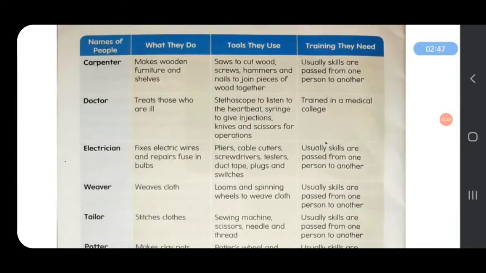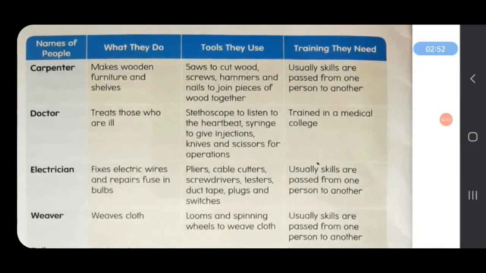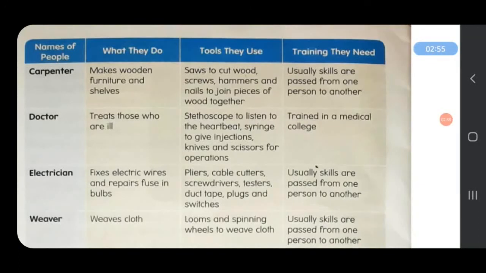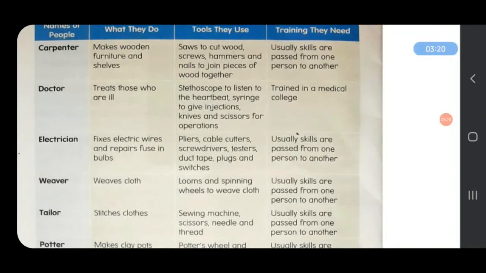Carpenter's job is to make wooden furniture and wooden things. And the tools they use are saws to cut wood, screws, hammer, and nails to join pieces of wood together. To know about all the tools, you can watch the teaching video again. And carpenters need skills, which are passed down from one person to another.